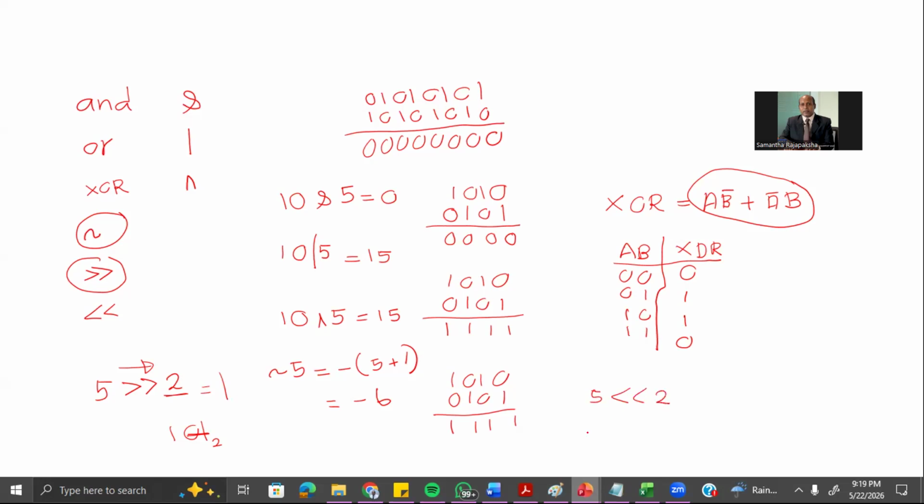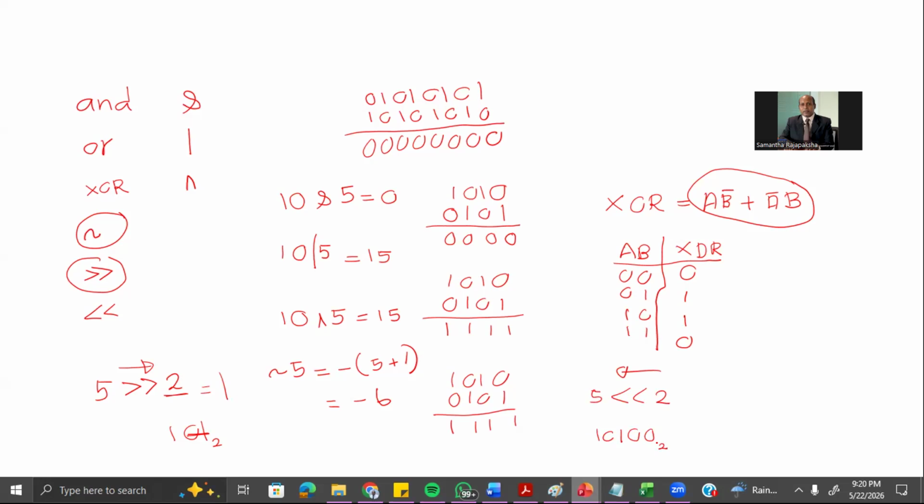And if you are given cases like this, 5 shifted in this direction. That means 5 means 101. We need to shift by 2 bits in this direction. In that case, we add the 2 zeros to the end. Then you have to convert to decimal. That is how we may need to do the calculation.